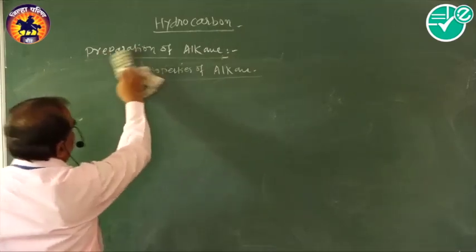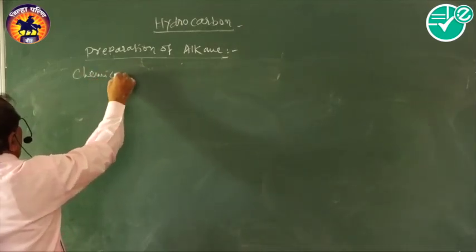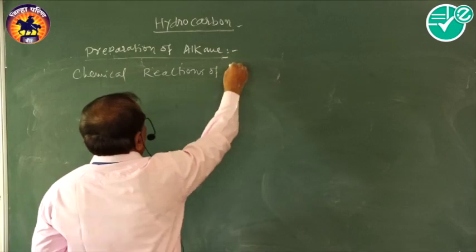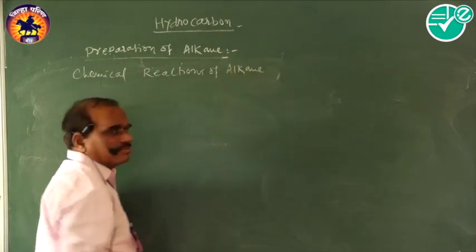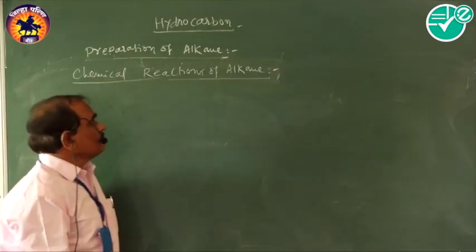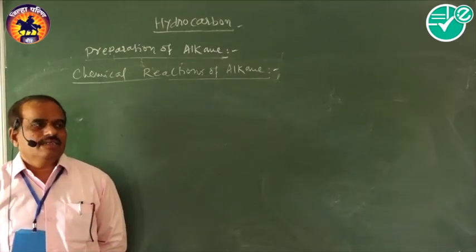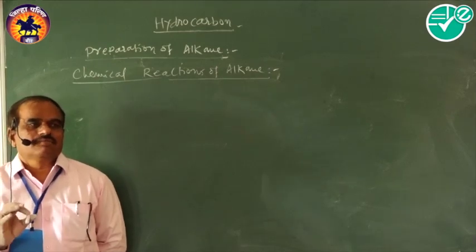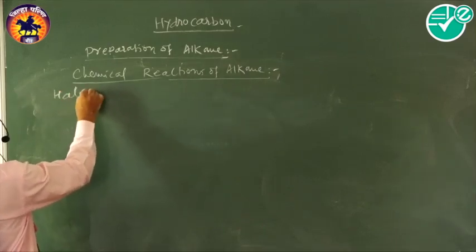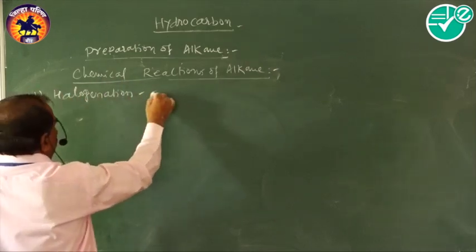Then next we see the chemical reactions or chemical properties. Chemical reactions of alkanes. Alkanes give particularly substitution type reactions. The first substitution reaction is the halogenation reaction.